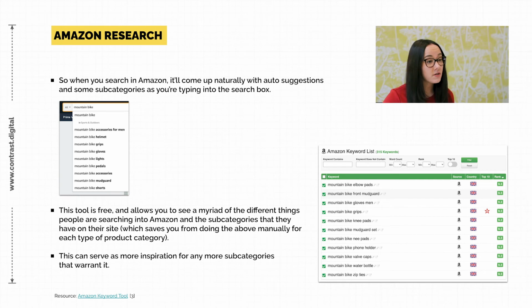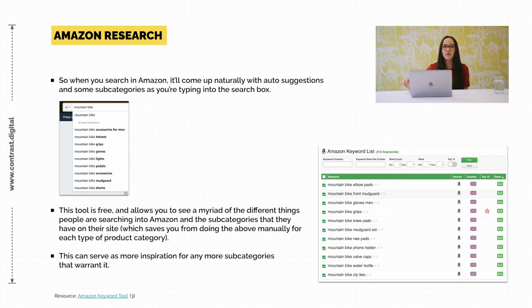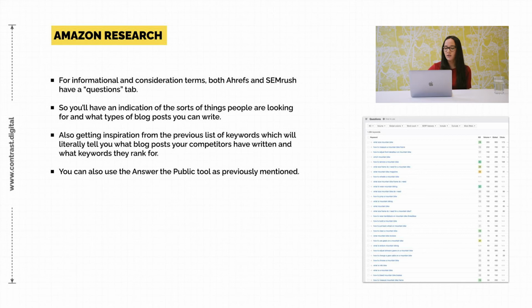You can do Amazon research as well, because if you're an e-commerce store, I'm afraid that Amazon is always going to be a competitor as well. There's no getting away from it. A really cool thing is that when you type anything into the Amazon search bar, you'll start to see all of the different subcategories that Amazon believes are valid for that particular kind of industry. And there's a tool called the Amazon Keyword List, which is free and also enables you to see every single one of those subcategories that Amazon thinks are valid for that particular type of product.